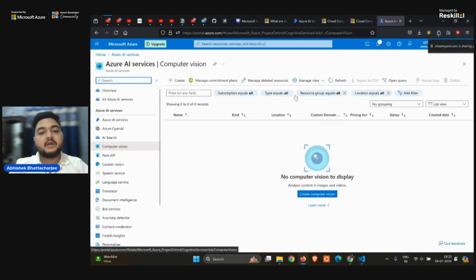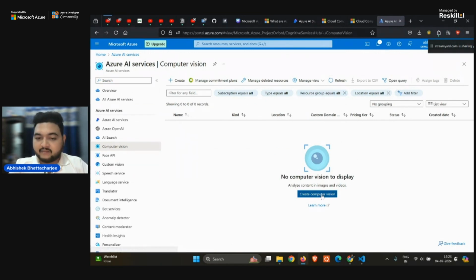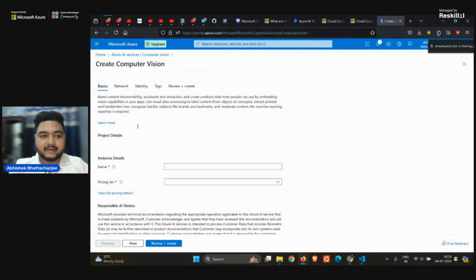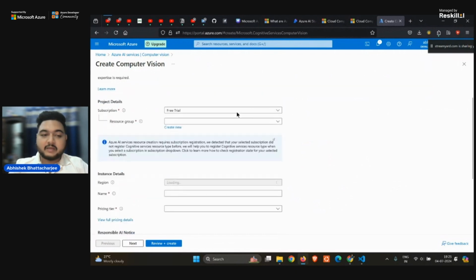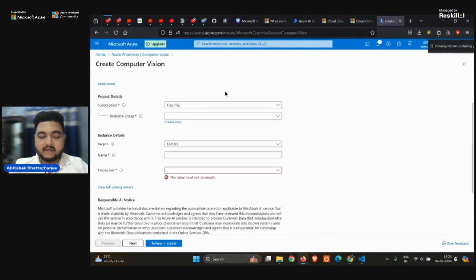Right, now I want to create a Computer Vision API. So how can I create it? I will just click on create Computer Vision. Right now it is loading. It will take me to the Azure portal where I can create the Computer Vision API. Now it is asking me for the subscription. I want to go with the free trial, of course.